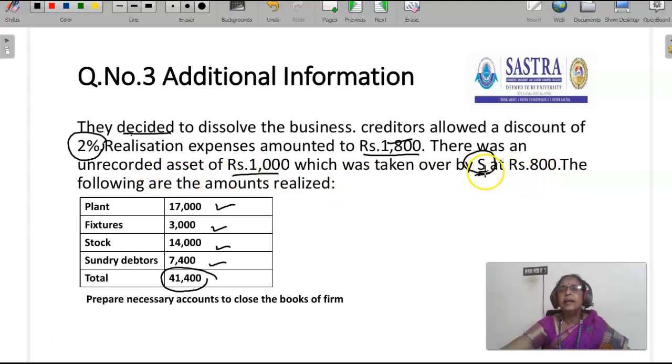Yes, a partner takes over an asset which is not mentioned in the balance sheet, worth rupees 800, taken over by S at rupees 800. They realized the assets: plant 17,000, fixtures 3,000, stock 14,000, sundry debtors 7,400. You are asked to prepare necessary accounts to close the books of the firm. Under dissolution, they are closing all the accounts of the firm. Let's see how to close the accounts.